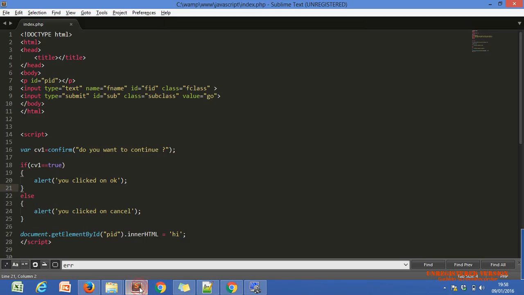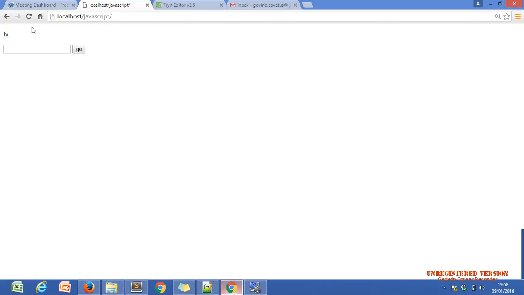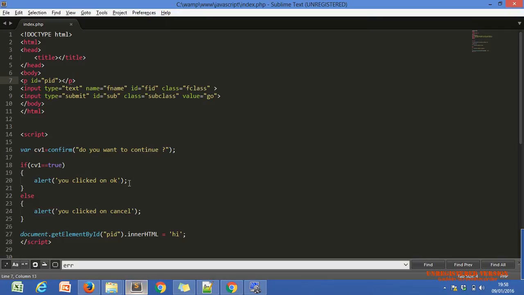Now let's look at the confirmation box and the inner HTML. The inner HTML puts any string or value into any HTML tag. If I want to put this "hi" value into our text box, this text box, how would we do that? It is not working with inner HTML.